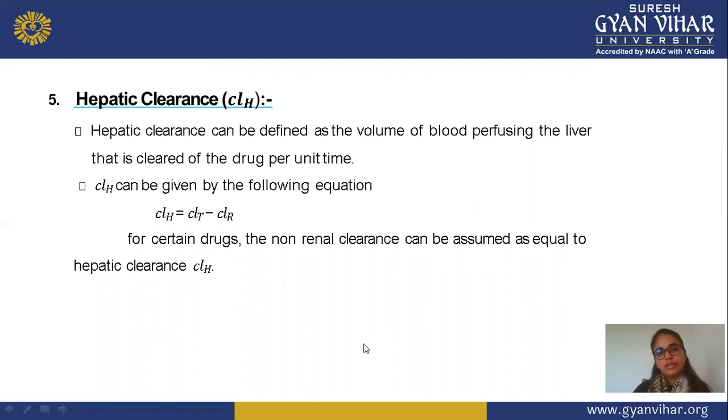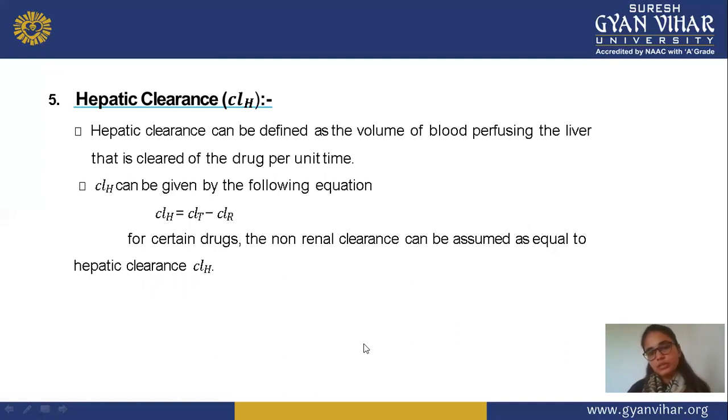Hepatic clearance can be defined as the volume of blood perfusing the liver that is cleared of the drug per unit time. It means hepatic clearance is the volume of drug present in your blood which can be eliminated by the liver, and clearance per unit time is how much drug is cleared in a particular time period. And the clearance can be given by the following equation. So this is the equation.